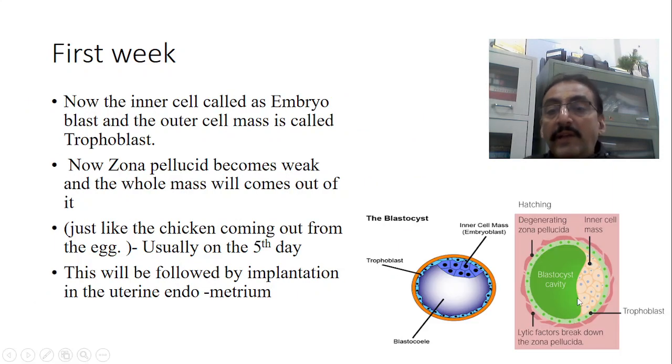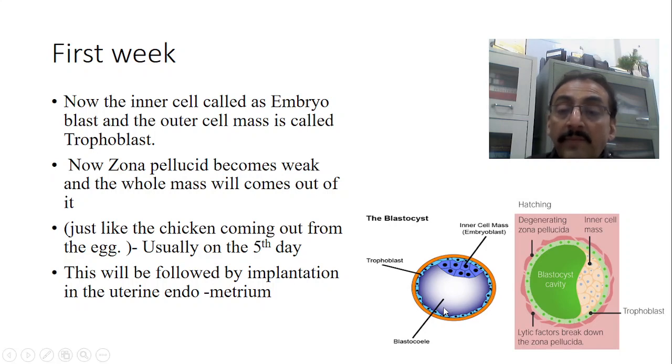You can see here in this particular picture, this is the inner cell mass, it is pushed inside. This is the outermost part, which is nothing but the zona pellucida. Inside it is the trophoblast, the outermost layer.